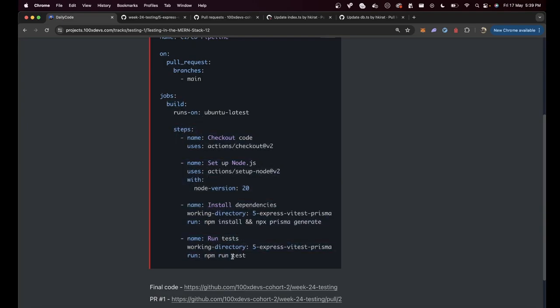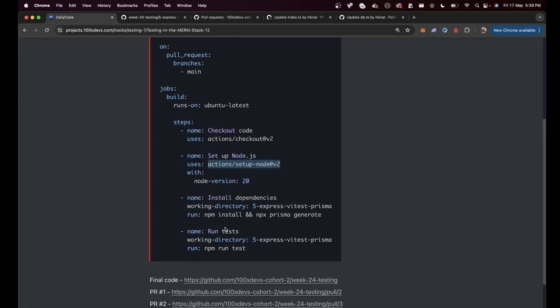And the steps that it needs to follow include, number 1, it needs to check out the code. You use the actions/checkout@v2 action to clone the code. If you don't understand this, go back to the CI/CD class. You set up Node.js version 20. You can also change the version using actions/setup-node. What is this? These are all actions that people have created, so you don't have to write all of this code yourself. You can also write this code yourself to clone, to set up Node.js. But thankfully people have written it. You simply use those actions over here.